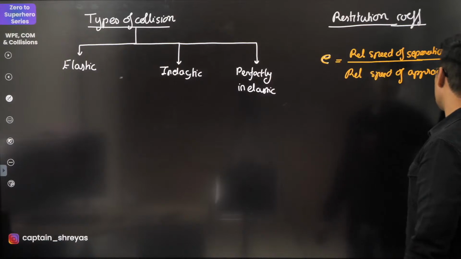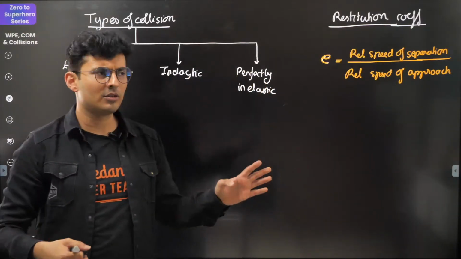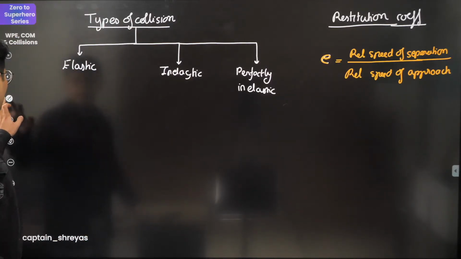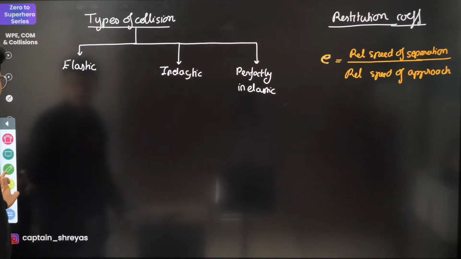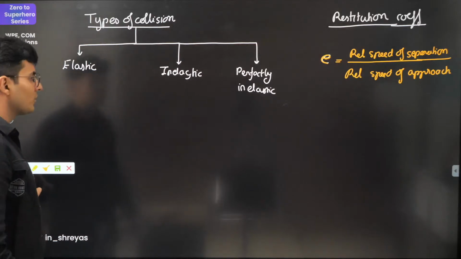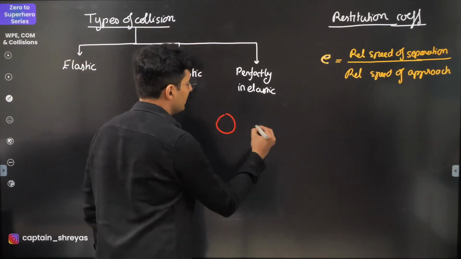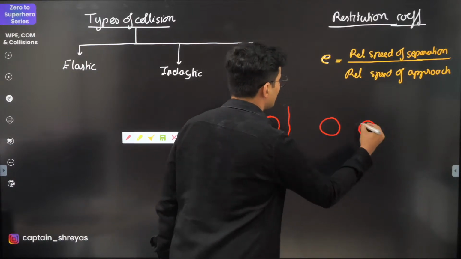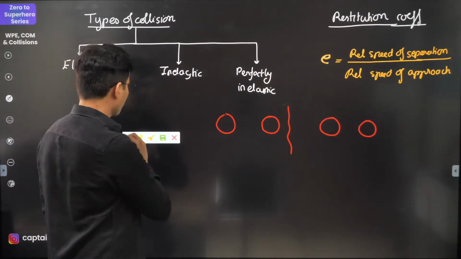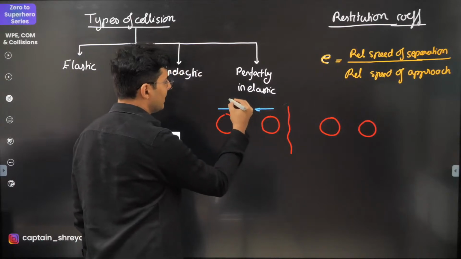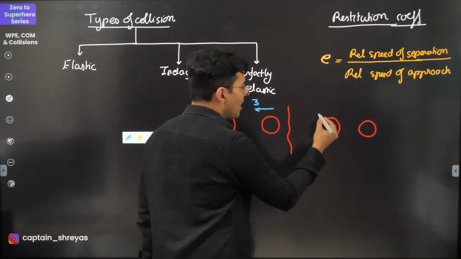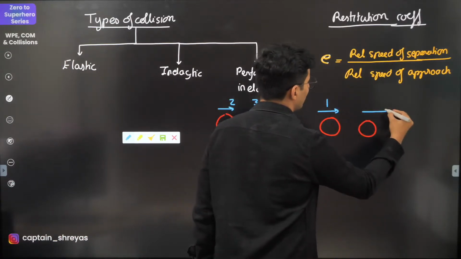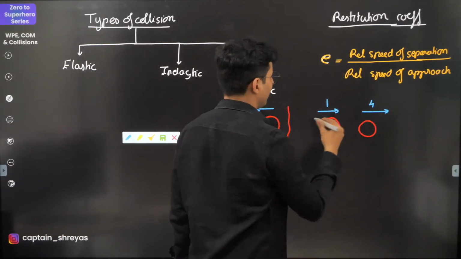Now many students remember the formula V2 minus V1 upon U2 minus U1 with the negative sign. Guys, if you are doing that, you are doing definitely a blunder. You will definitely get confused. I'll just give you an example. Imagine there are 2 masses, and this is the situation before and this is the situation afterwards. Let's say these masses are going with these speeds, 2 meters per second, 3 meters per second. After the collision, let's say this goes with 1 meter per second, this goes with 4 meters per second. Example.